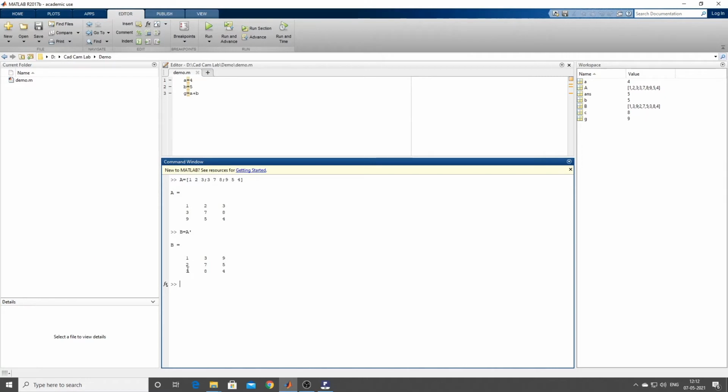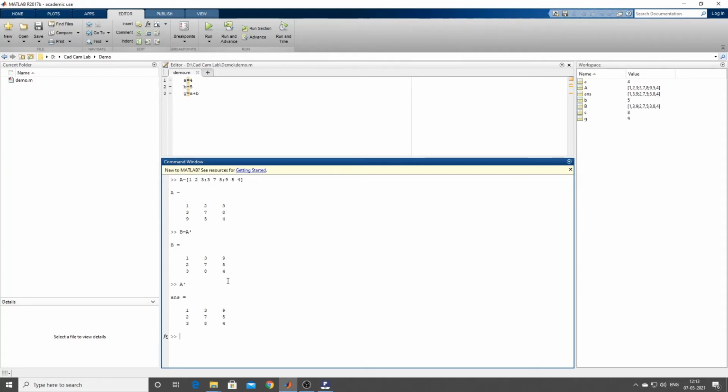Now you can see 1 2 3 is in the column, 3 7 8 which was in a row is in the column, again 9 5 4 which was in a row is in the column. Is it okay, guys? So like this you can do transpose, or you can just give a dash, that's it. If you give a dash, you can directly get that. Is it okay? So like this you can start giving it.